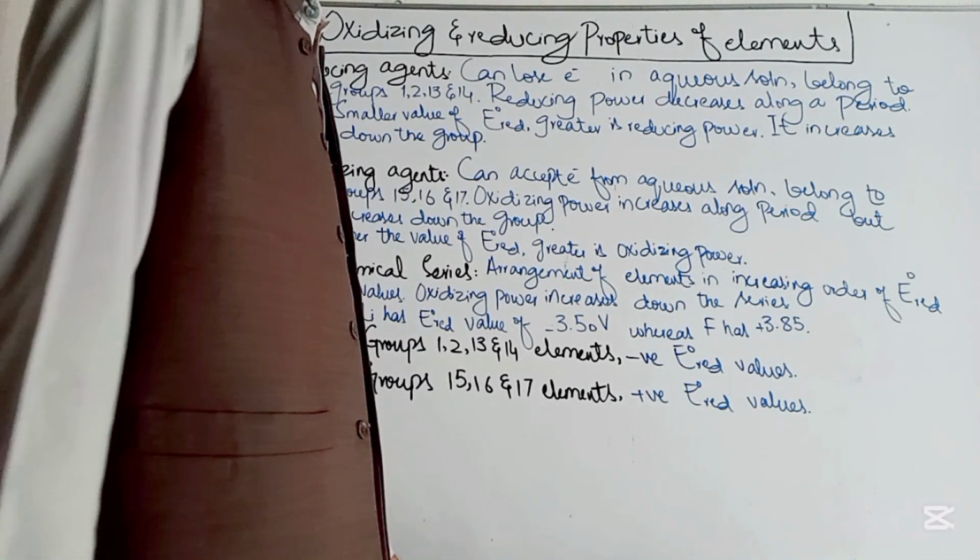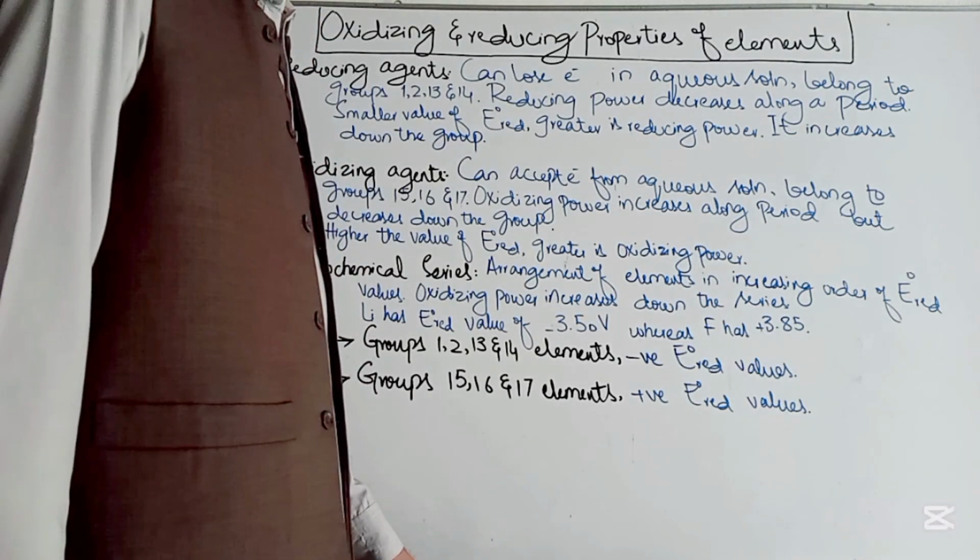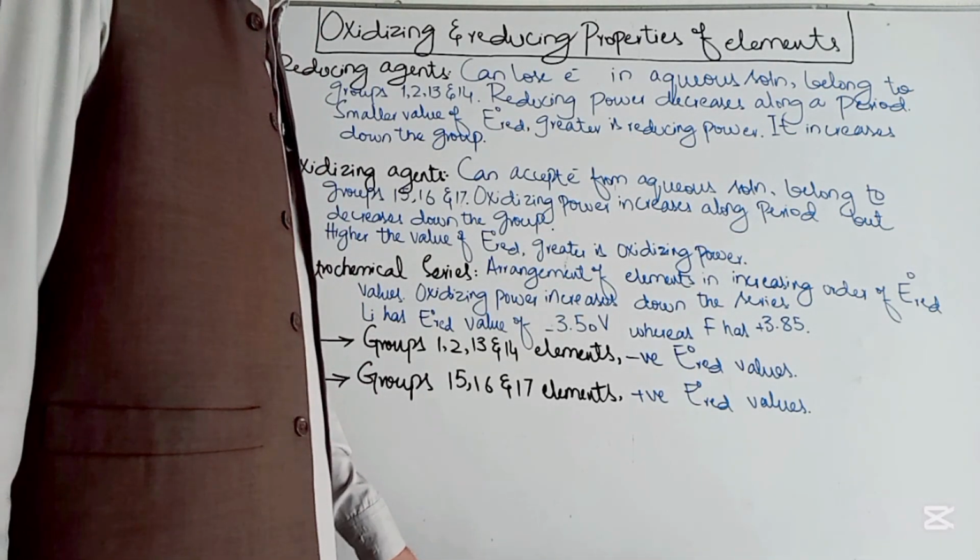So this was all about the oxidizing and reducing powers of elements and their variation in the periodic table.